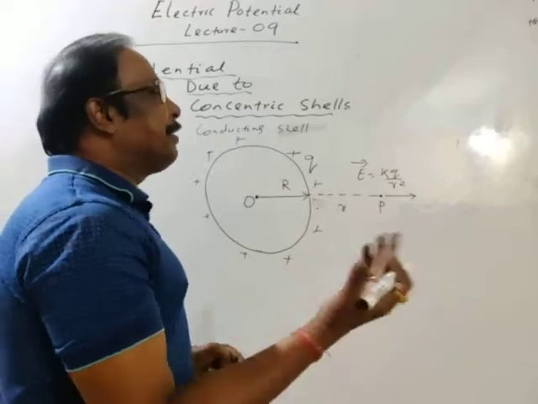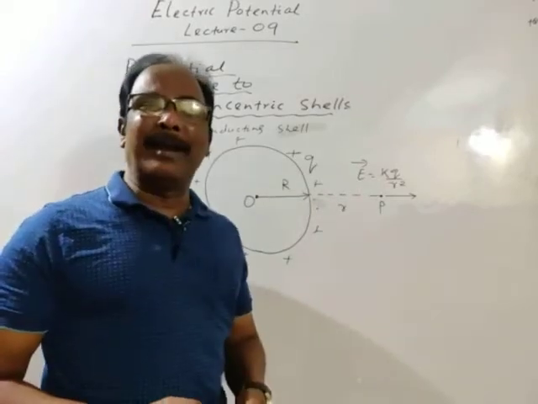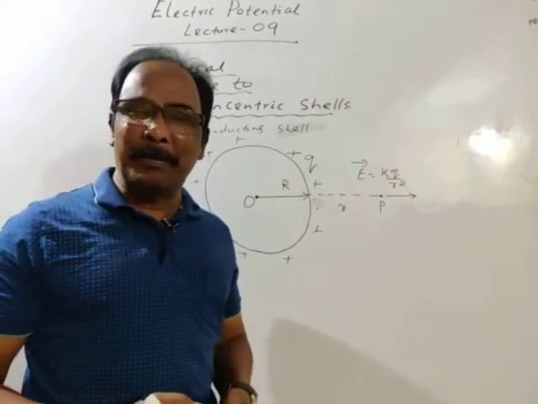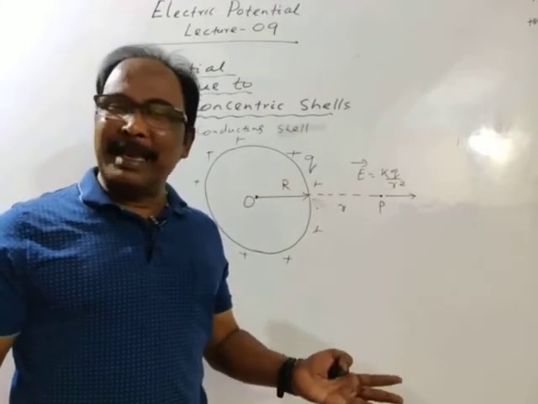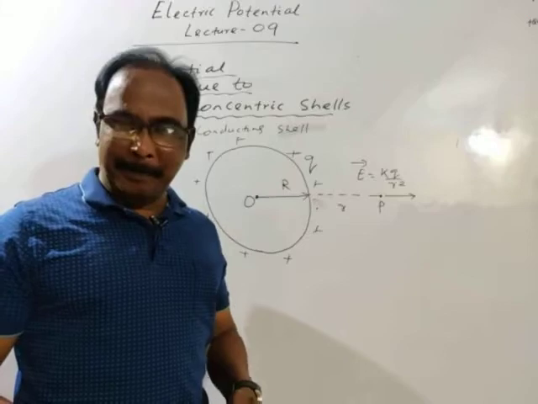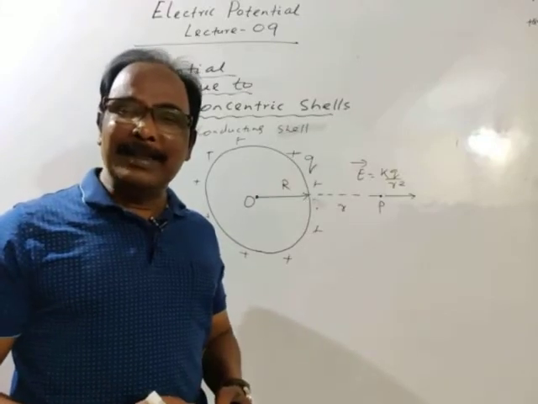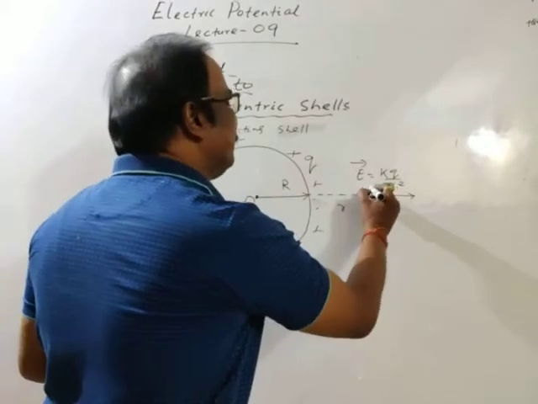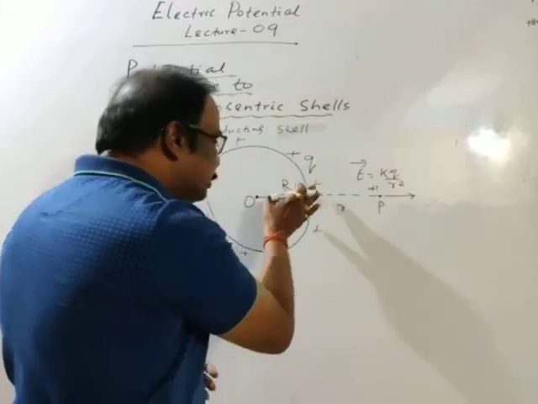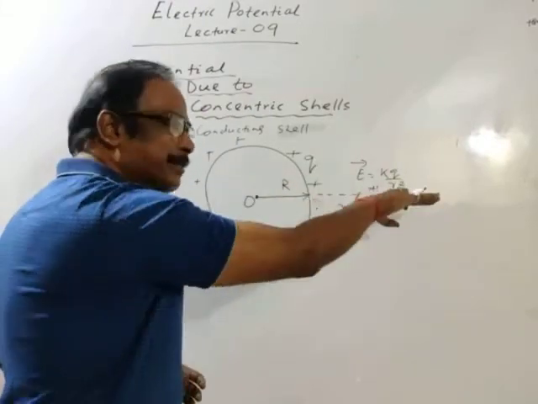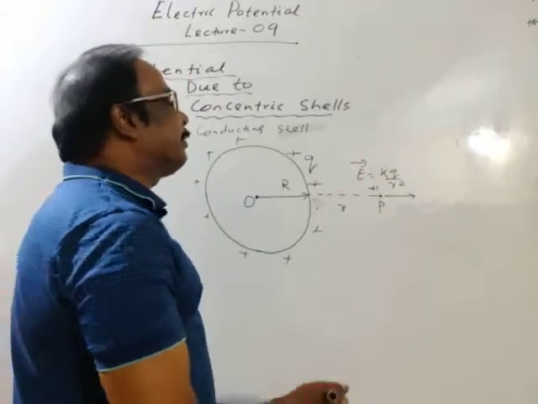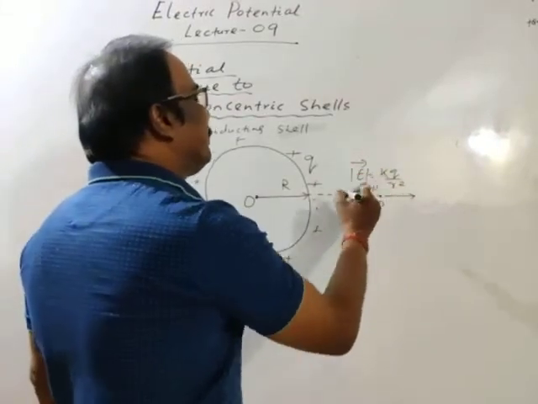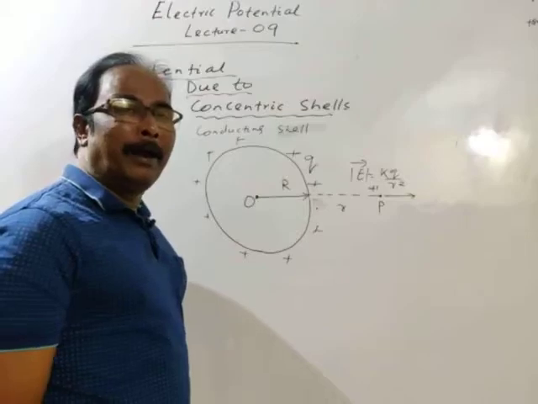Where we have to find the electric field, we place a unit positive test charge, and the force experienced by the test charge equals the electric field intensity at that point. The positive charge will repel it, so this is the direction of the electric field. The magnitude of the electric field is K Q by R square.